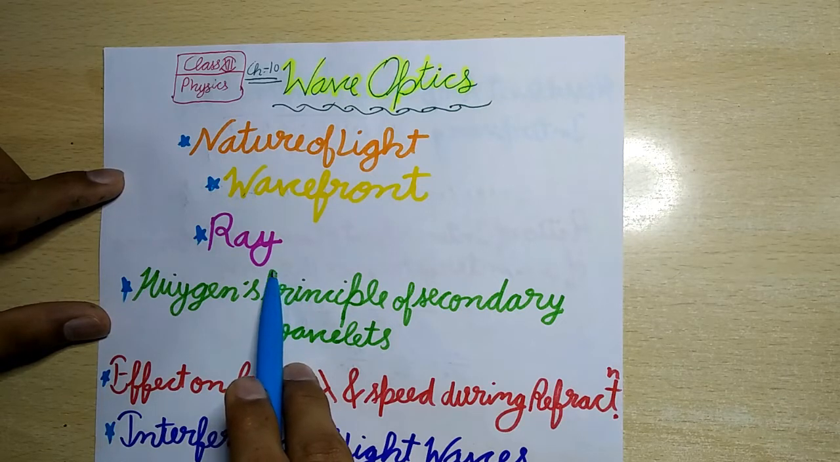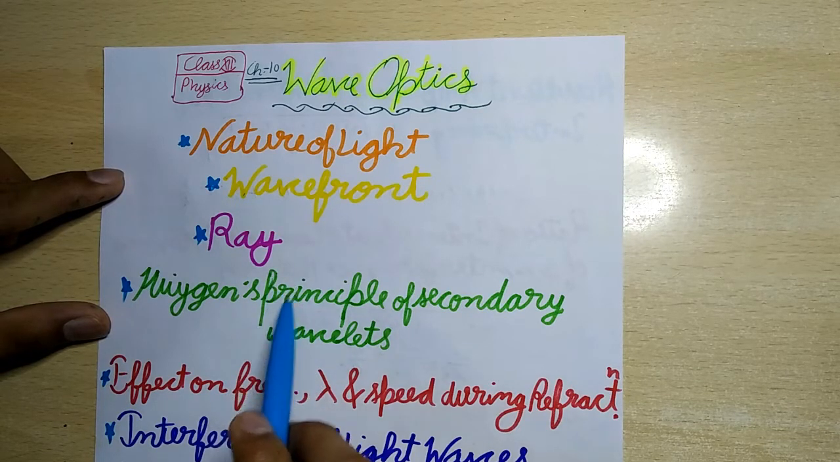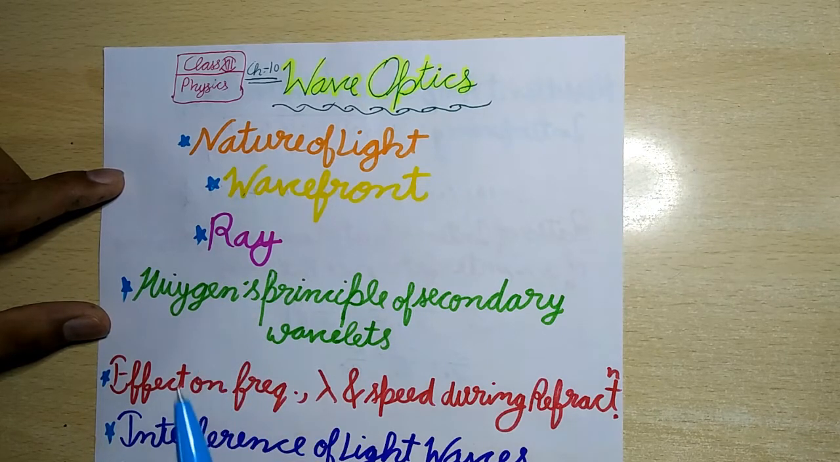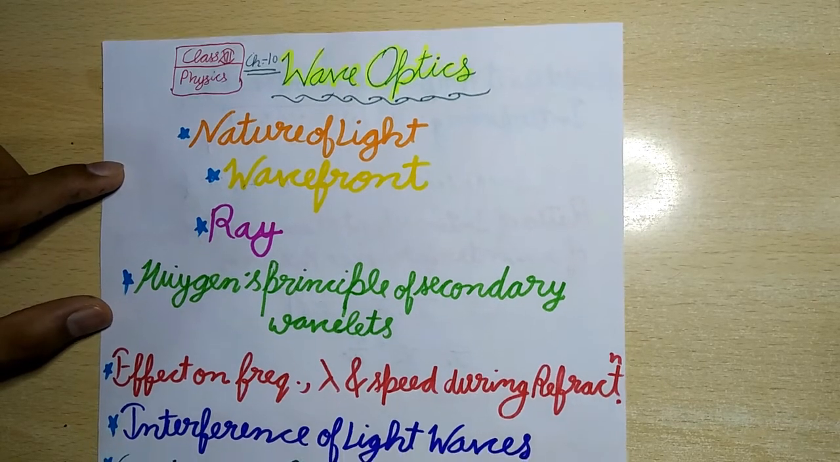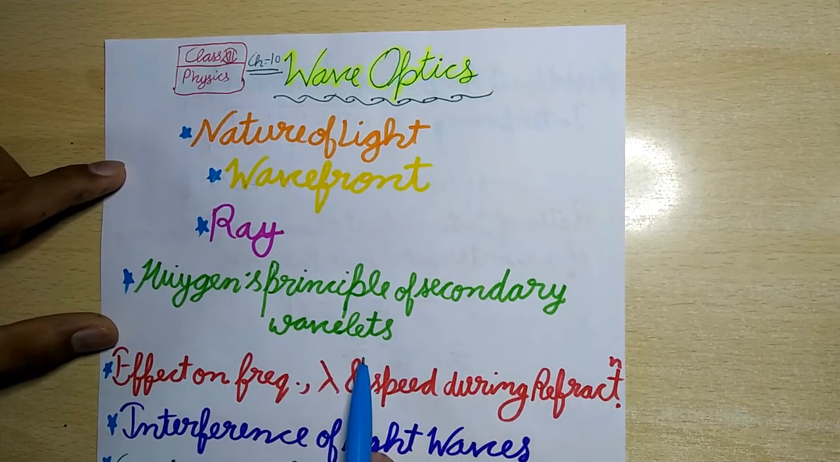Now ray. An arrow drawn perpendicular to a wavefront in the direction of propagation of the wave is called a ray. Two general principles are valid for rays and wavefronts. First, rays are normal to wavefronts, and second, the time taken to travel from one wavefront to another wavefront is the same along any ray.